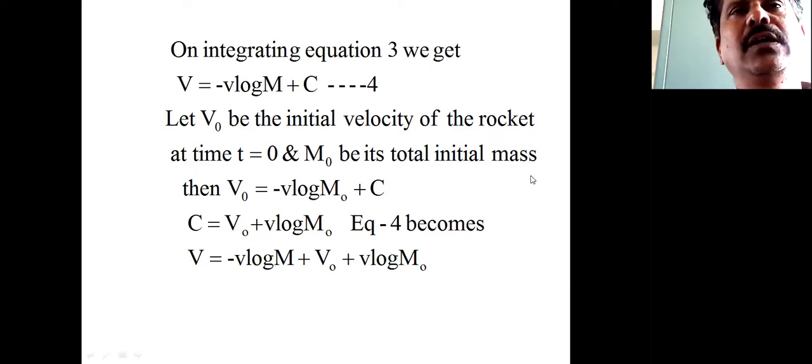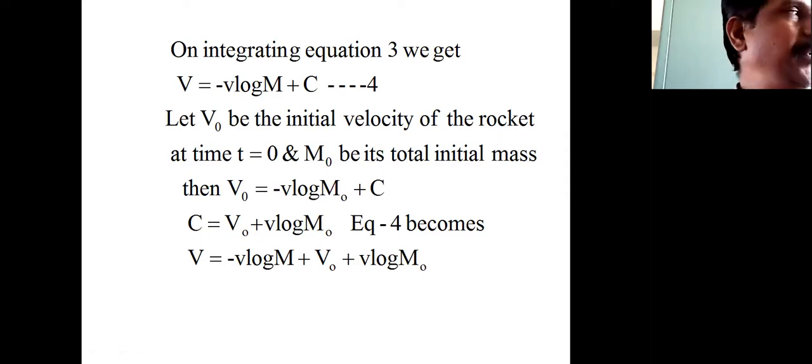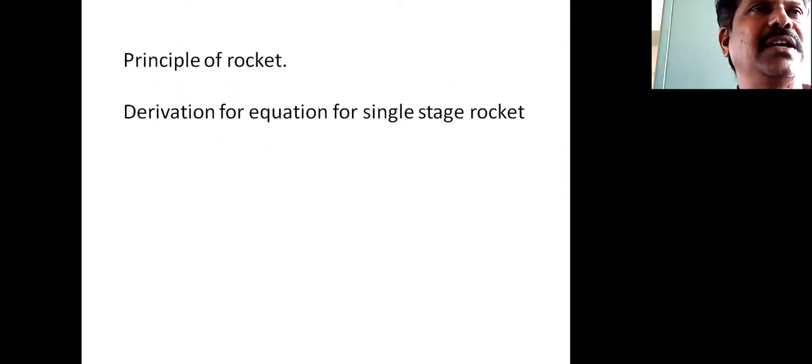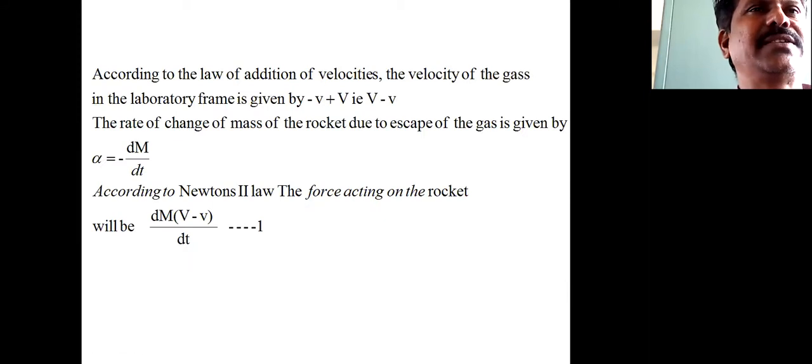So the velocity of the gas in the laboratory frame of reference is given by capital V minus small v. And next, the rate of change of mass of the rocket due to escape of the gas is given by alpha equals minus dM divided by dt.